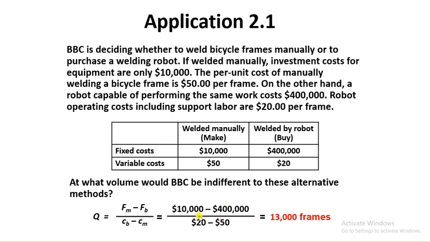So if you divide all these figures, the answer would be 13,000 frames. So 13,000 frames is the quantity where a company will have both the costs equal. So that is the idea of this example.